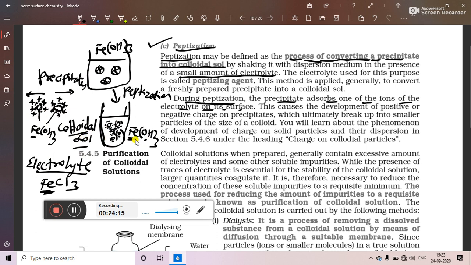In some cases, it's not necessary that in every example the positive ion of the electrolyte gets adsorbed on the surface of the colloidal sol. In some cases, the negative ion of the electrolyte is common to the sol. So in that case, the negative ion of the electrolyte will stick with the surface of the sol.